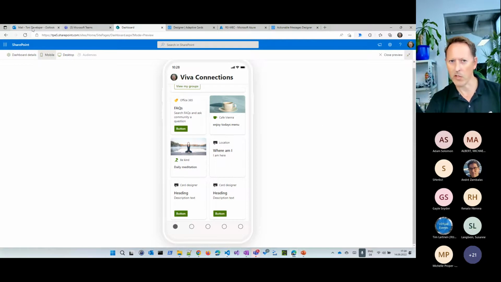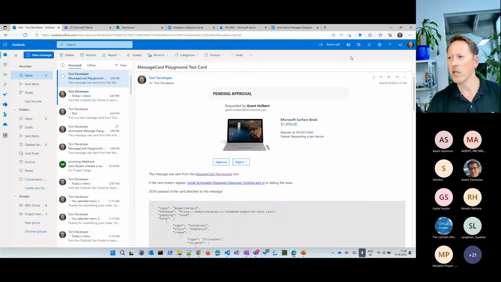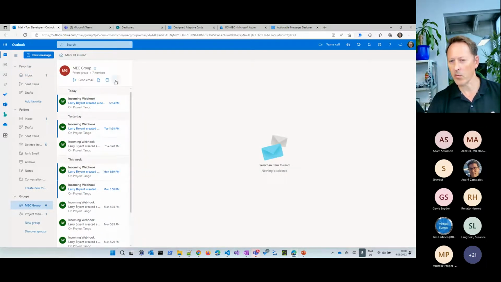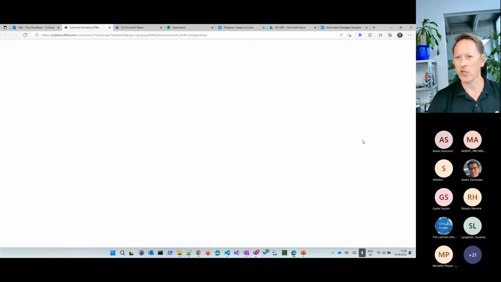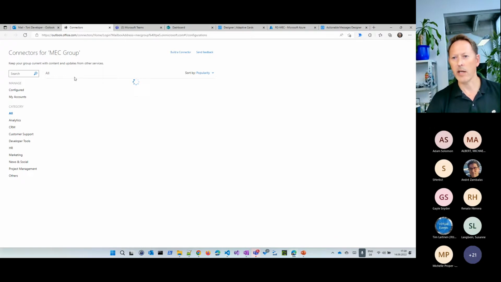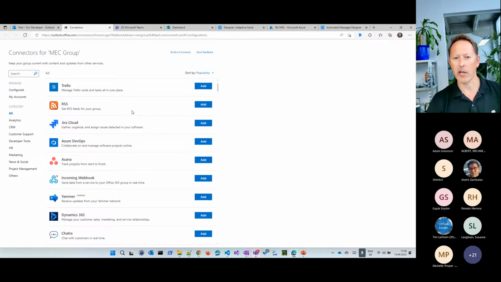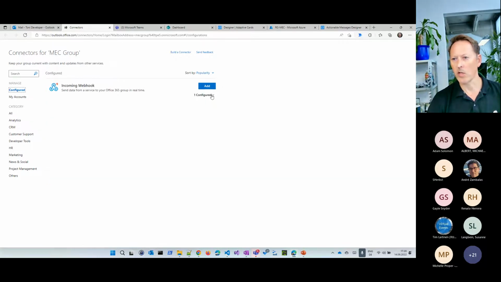I go to my browser here, and this is a mailbox of my demo account. And here I have a group, it's called Mac group. If I go to the properties here, to the settings of that Office or Microsoft 365 group, we see the connectors on the right side. So I can click on connectors, and here I can add incoming connectors. In my case, I've already configured one. You can see there are connectors for various systems. So I have added the incoming webhook connector here. So it's already here. And what does it give me?